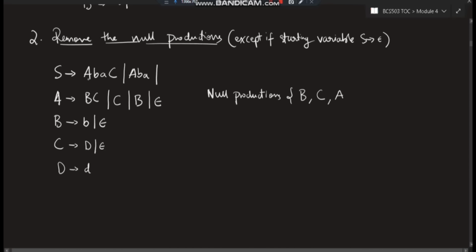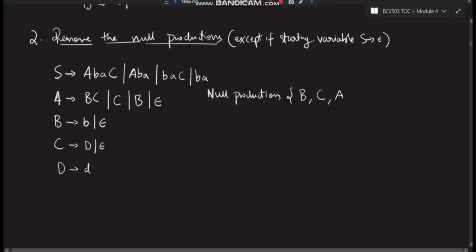Now, if I consider only A, it will be BAC. If I substitute A as null, it will be BAC, right? Now, if I substitute C as null, then I got this one. If I substitute both A and C as null, what will I get? I'll get BA. Okay, got my point? That's how we will be writing here.